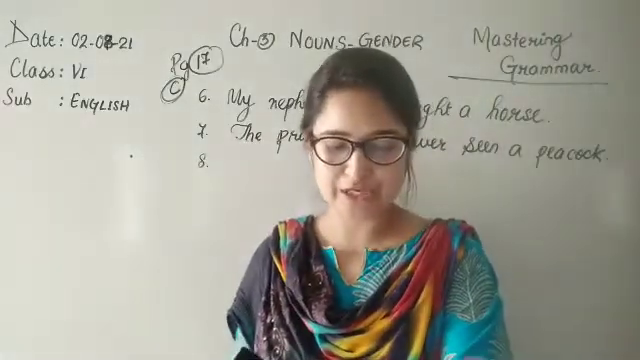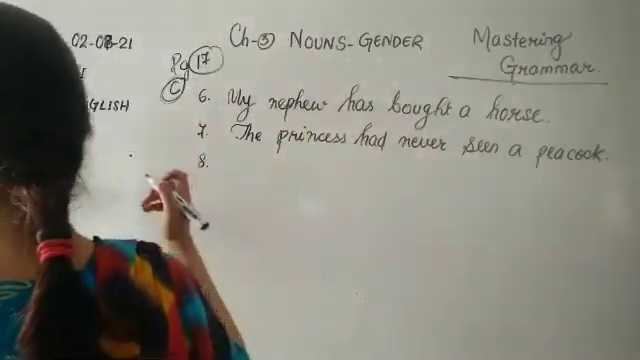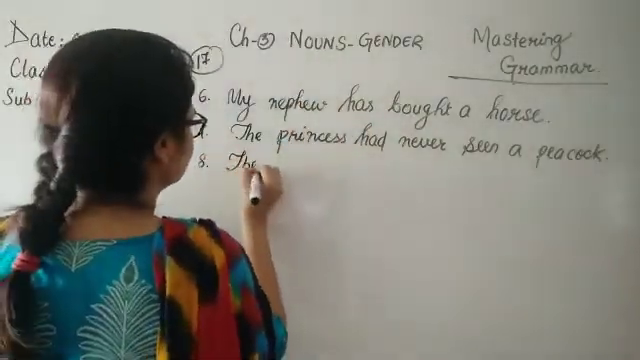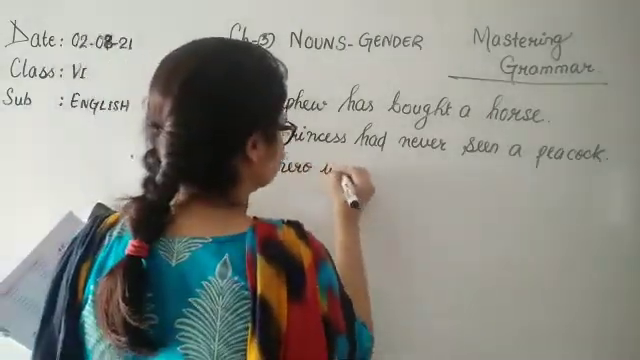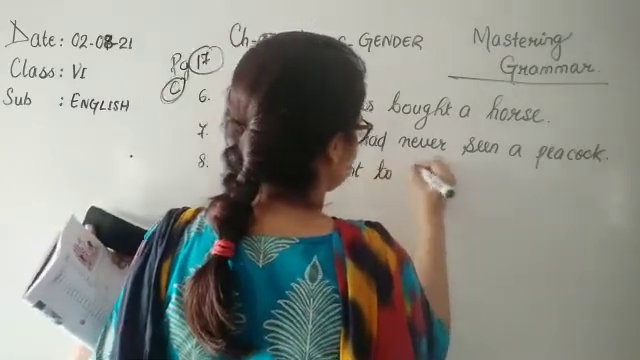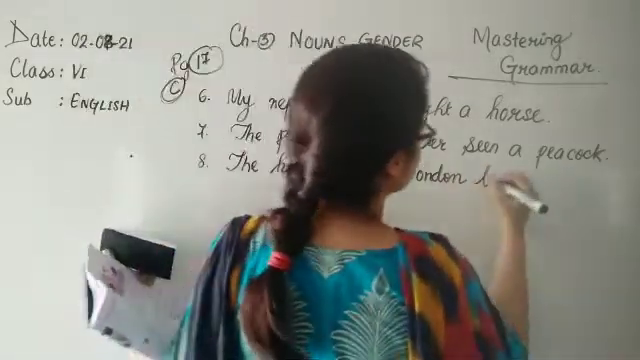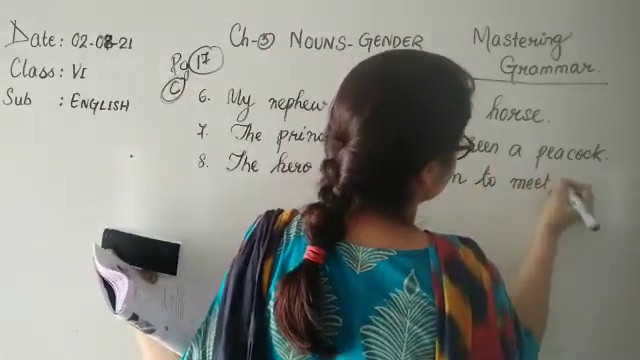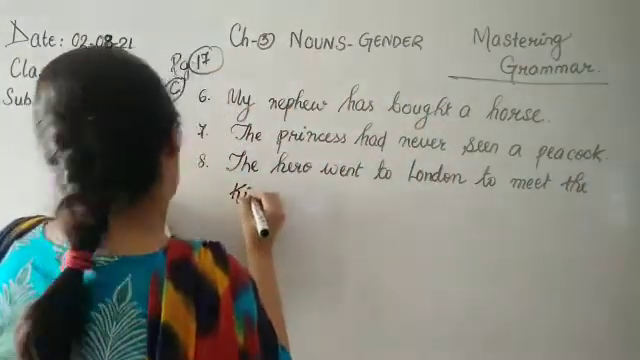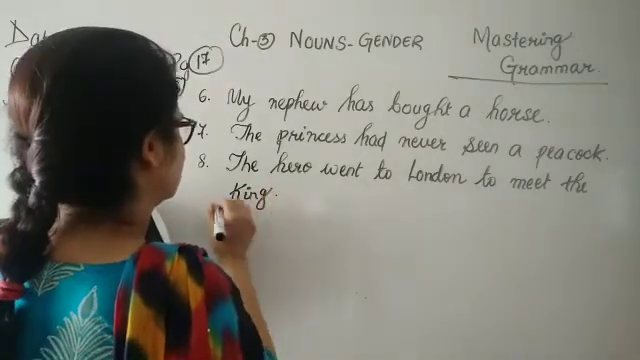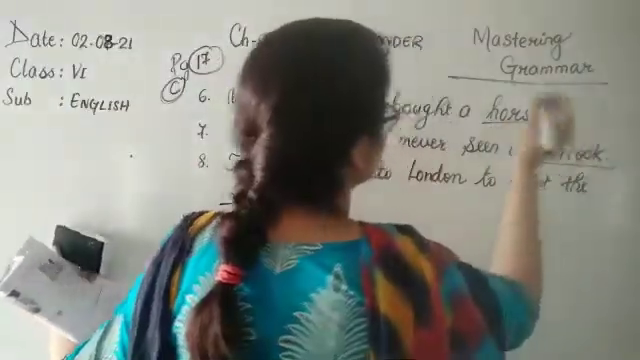Number 8 now. The heroine went to London to meet the queen. Okay, so what will we be writing? The heroine becomes hero. The hero went to London to meet the. So children, queen becomes king. Yes. So this changed, this changed. Here we are seeing these 2 words changed.